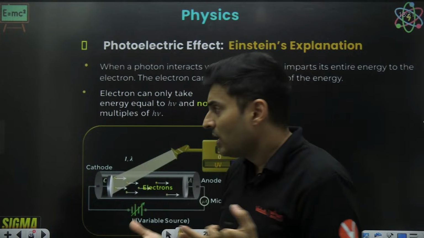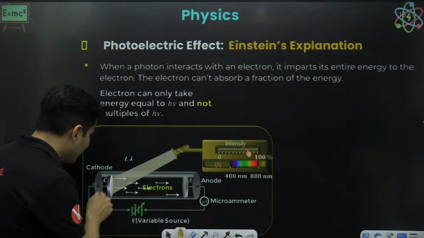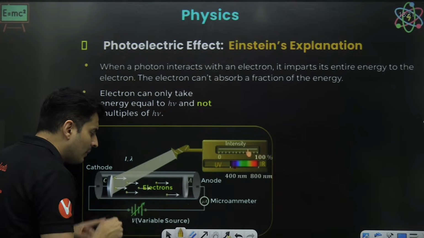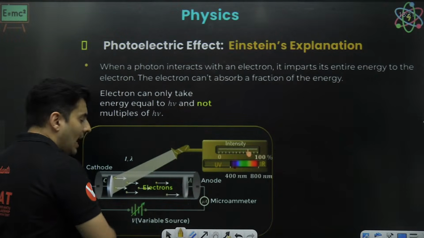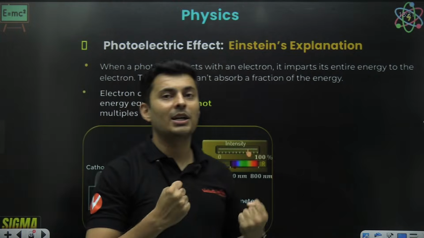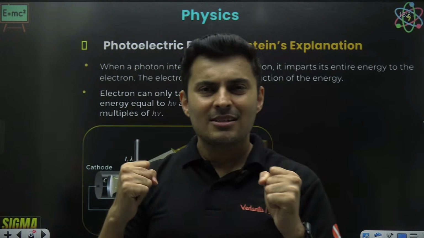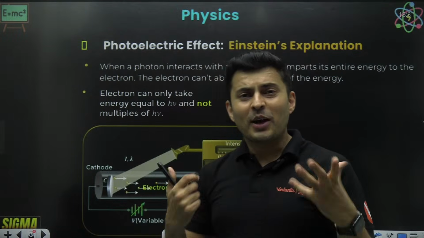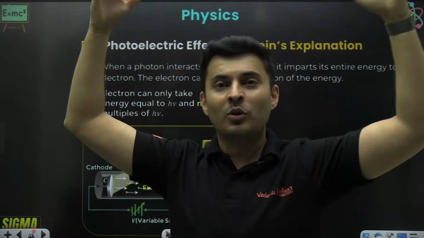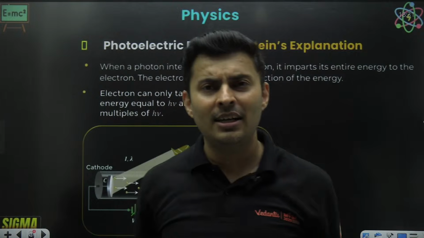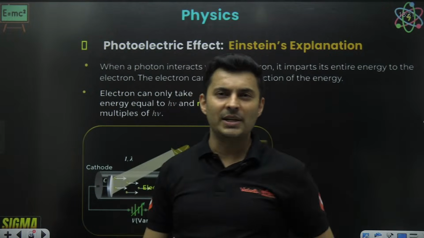If there was no battery, yes, there was some current flowing, but with the battery, more electrons will be pulled and you will see the current increase. But then you might think, sir, if I connect more powerful batteries, more and more current will keep on flowing infinitely. The answer is there is a limit to it.